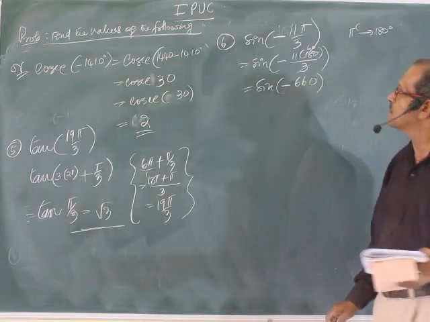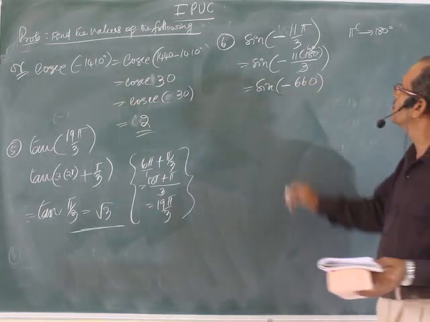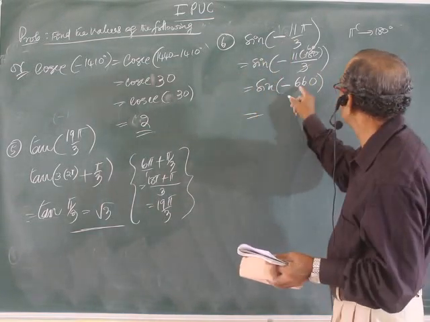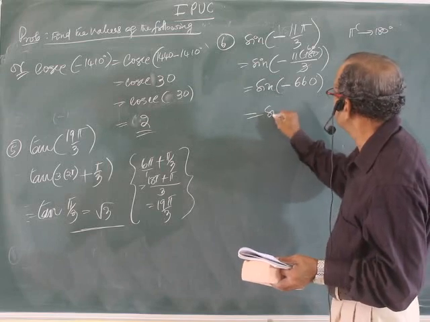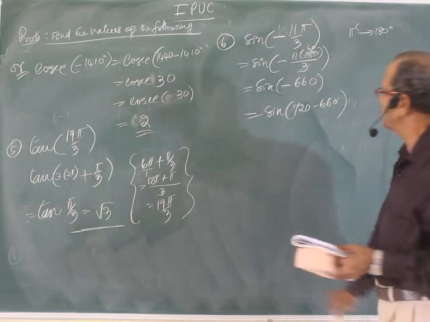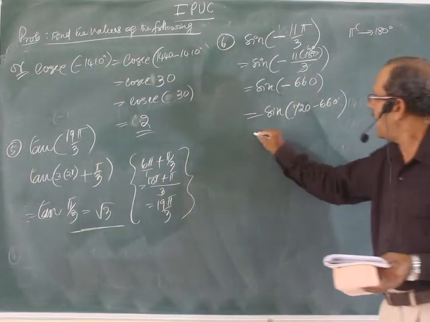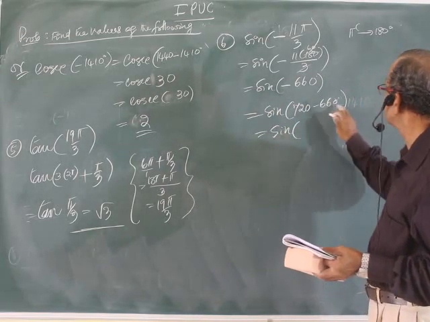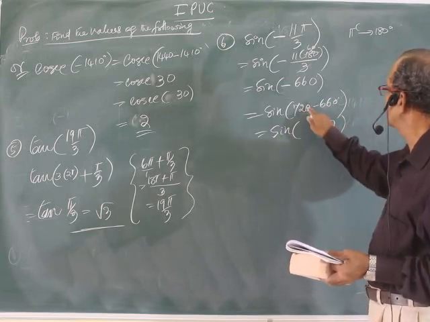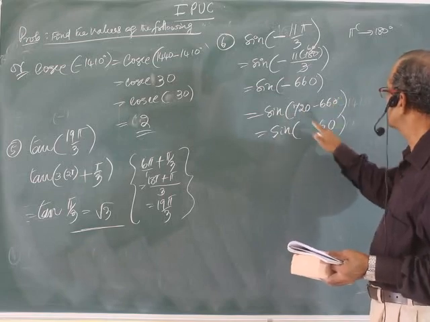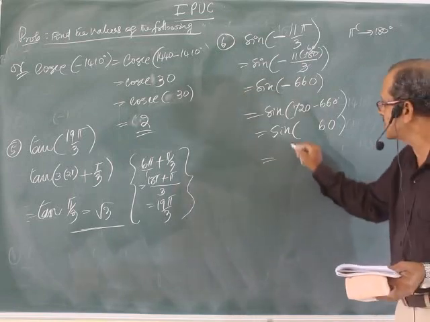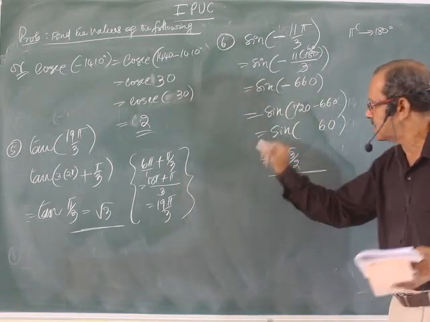It is in degree now, no problem. Don't bother about the radian, convert it into degree, then it is easy. If the angle is negative, immediately subtract it from the nearest multiple of 360, 720. Careful: 720 minus 660 is only 60. Sin 60, over.